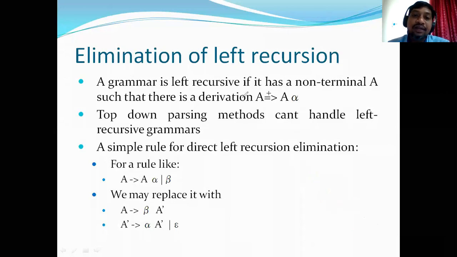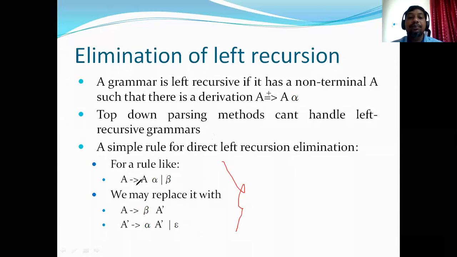So how do we eliminate left recursion? If the grammar contains left recursion, that is going to be a big problem in top-down parsing, so we need to eliminate it. After elimination, both grammars should produce the same language, the same strings, so they should be equal in power. But the transformed grammar must be non-left recursive. So how do we do that? Here is a rule for eliminating left recursion.